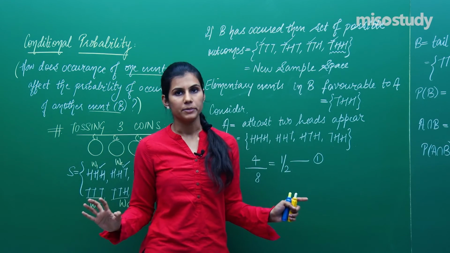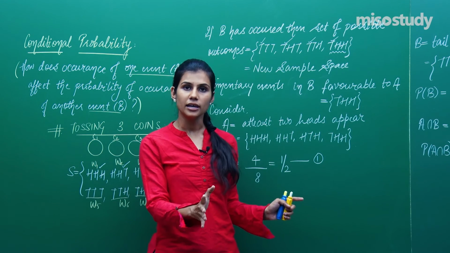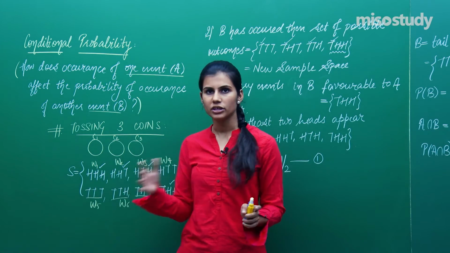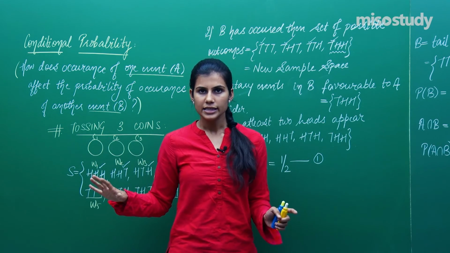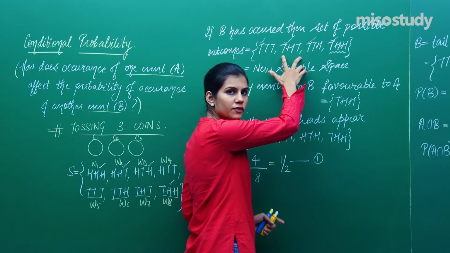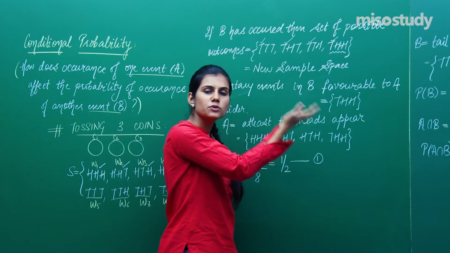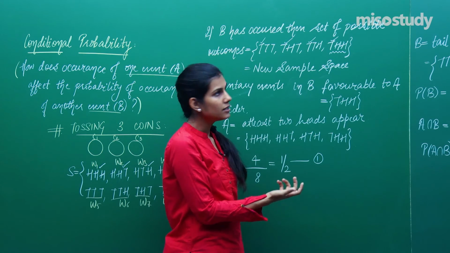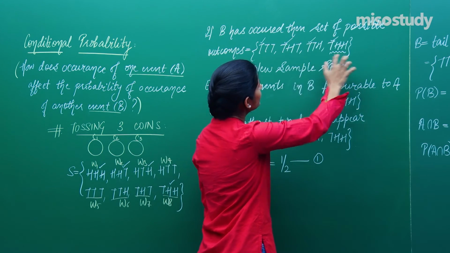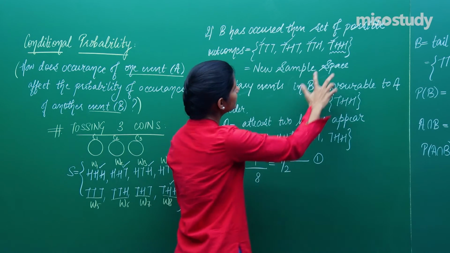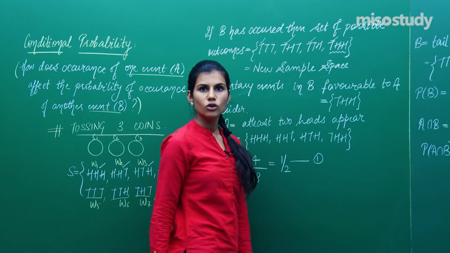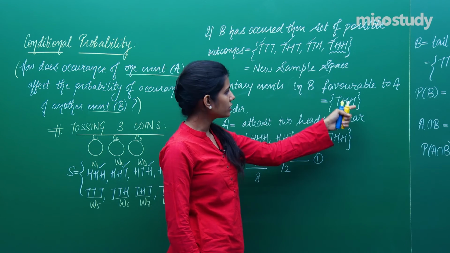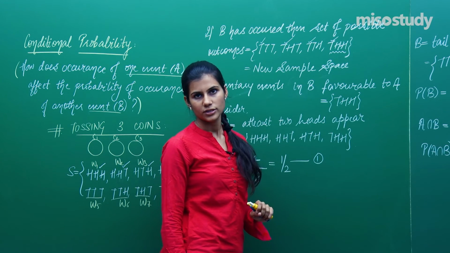These 4 will not appear here, because event B is definitely occurring, and event B occurring means there is tail on the first coin, and these 4 elementary events do not have tail on the first coin. Is it clear? If you are sure the tail is on the first coin, which elementary events are favoring event A? Which among these has at least 2 heads? Only this has at least 2 heads. So the elementary events in B which are favoring event A are just 1.